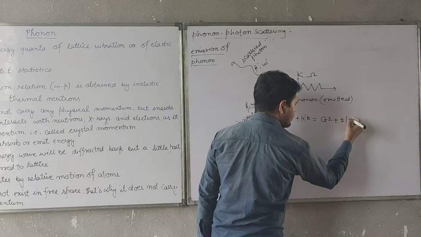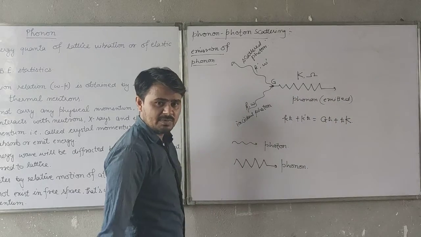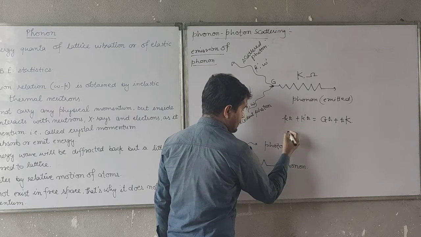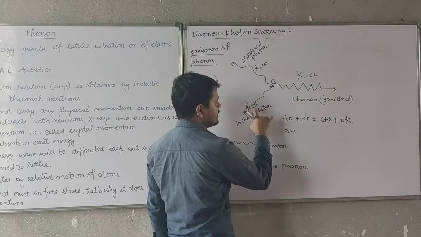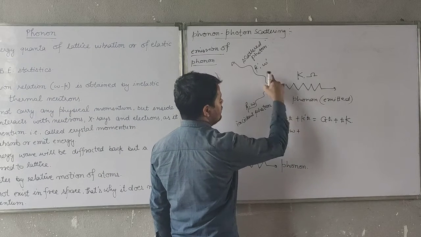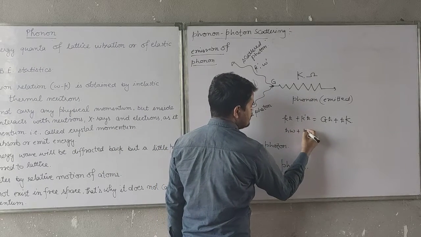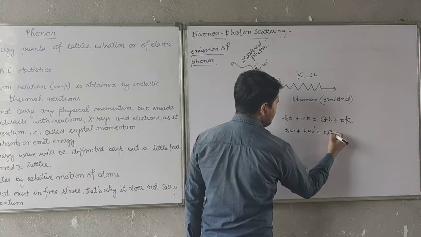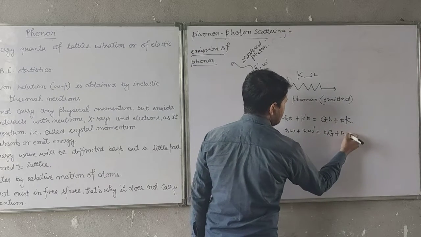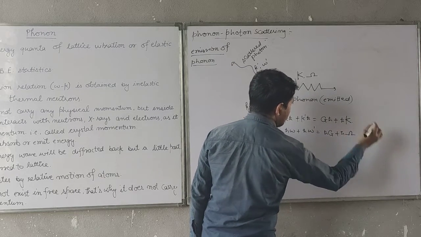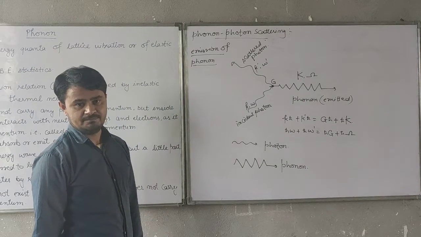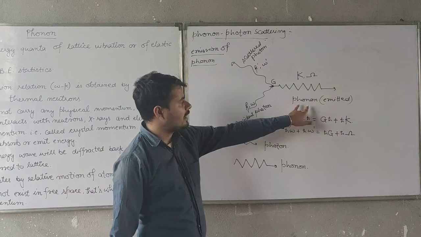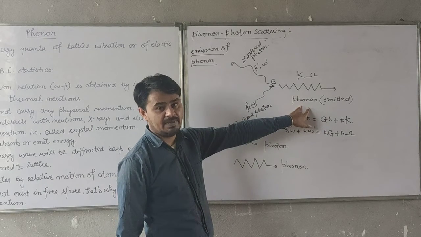And in terms of energy, similarly, h bar omega plus h bar omega dash equals h bar G plus h bar capital omega. That's a different way. Okay? That means in this case energy will be lost and the emission of phonon will take place.